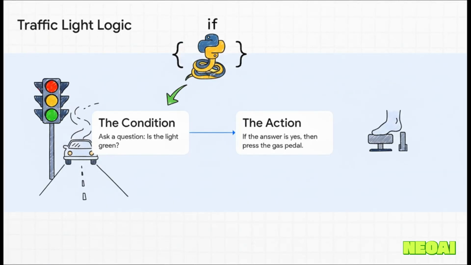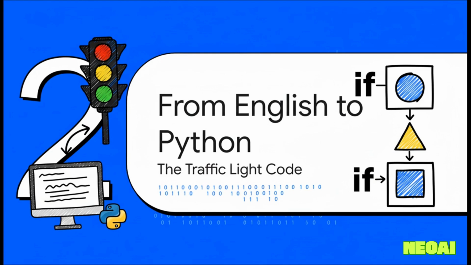Let's make this totally concrete with something we all do every day, dealing with a traffic light. So, you're driving your car, you're approaching the light. First step. Then, your brain asks a question. This is the key part, the condition. Is that light green? And finally, you take an action based on the answer. If it's yes, then you press the gas. Simple, right?